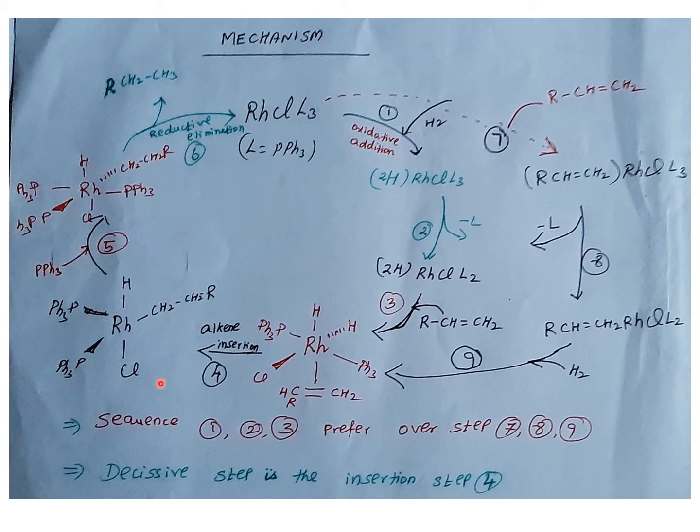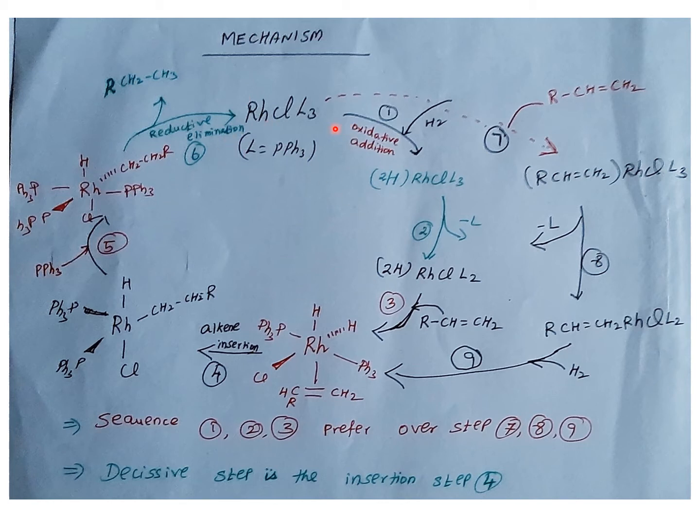So this is the pentacoordinate. Again the ligand L comes in. As I said, phosphine is the non-participating ligand. Whenever a coordination vacancy is there, it can come and coordinate, and whenever a coordination vacancy is required, it can go out also. So the final fifth step is the phosphine coming and coordinating, forming the hexacoordinated complex, and then the reductive elimination. The reductive elimination leads to the formation of the alkane with the regeneration of the catalyst. So this is how the catalytic cycle goes on, and this is how the reaction proceeds.